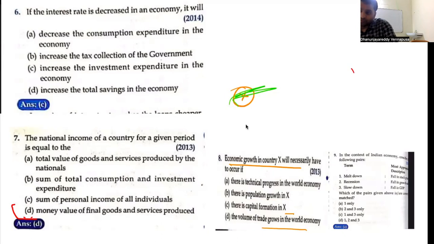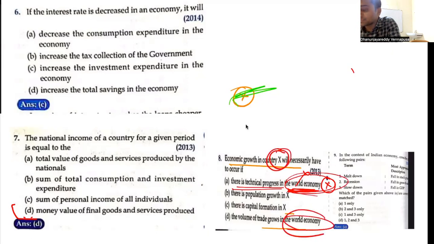Why? Say for example, if technical growth is in Europe and the country X here is South Africa or some African country, economic growth will not happen in Africa, but it will happen only in those countries where there is technical progress. So technical progress in the world economy is wrong. What should it be? Technical progress in the country X might lead to economic growth. So it should be specific. For a specific country, you cannot correlate the answer with the world economy. So A and D are wrong.